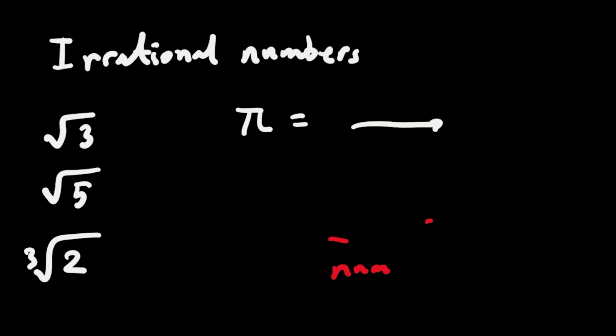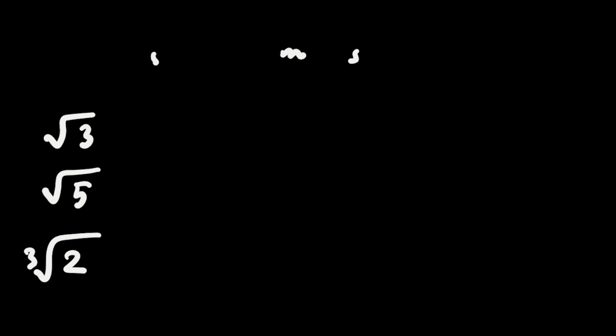Okay, so let's see some examples. We want to see some numbers, and we will put the category of these numbers. So we have 1, and we have 0, and we have -1.